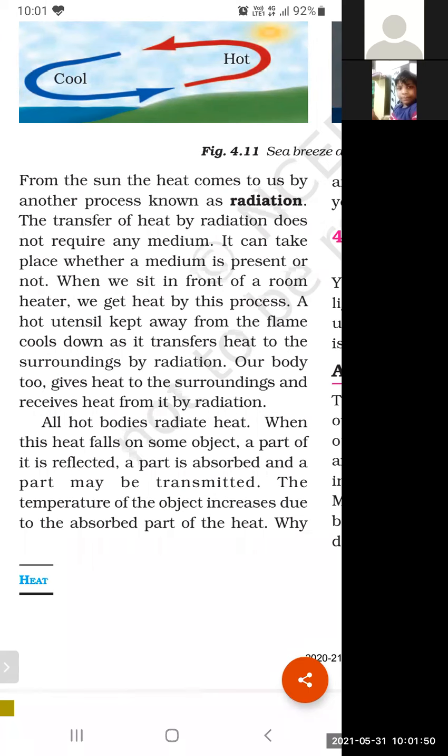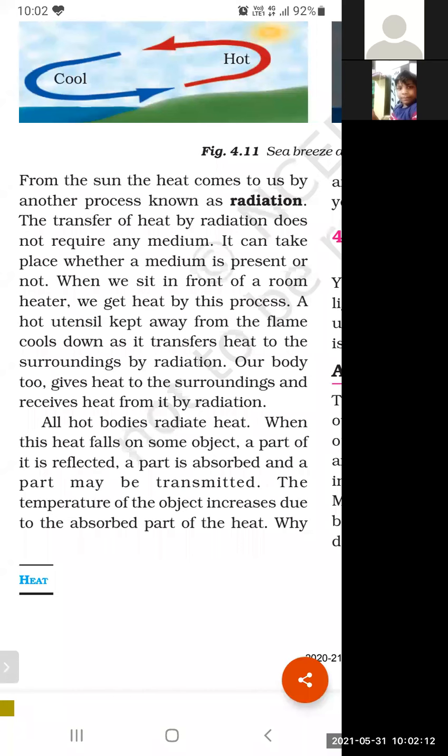By which process? Conduction? No. Convection? No. The third method, radiation, because it does not require any material medium. The heat will directly flow from the source of heat to the receiving end. The source is the room heater, and we are the receiver. We receive the heat. That method is radiation.